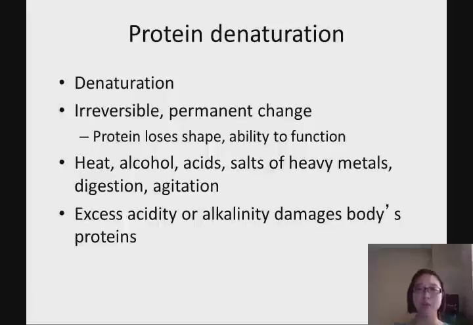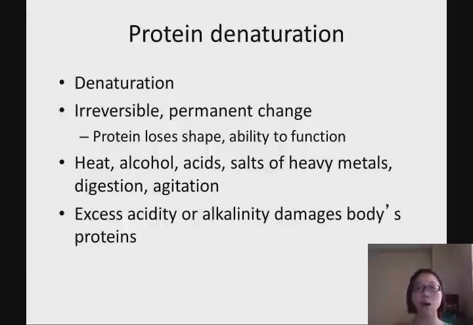Digestion, because in the stomach we have strong acid. That's why we are able to denature those proteins. Agitation is when you use mechanical agitation. For example, when you want to make pie meringue, you have egg white and you keep beating it. You incorporate air inside and change the structure of the egg white, so it becomes meringue. Another one is excessive alkalinity. Alkalinity is also going to damage our body protein.